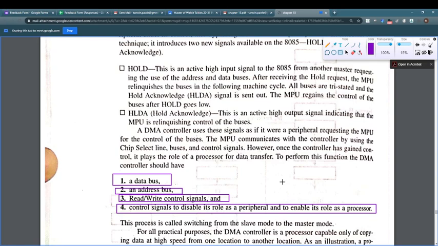That means DMA will show itself as a processor to the peripheral that wants to transfer the data from one location to another location. This process is called switching from slave mode to master mode. For all practical purposes, DMA is a processor capable only of copying data. It does not do anything apart from copying data at high speed from one location to another location.